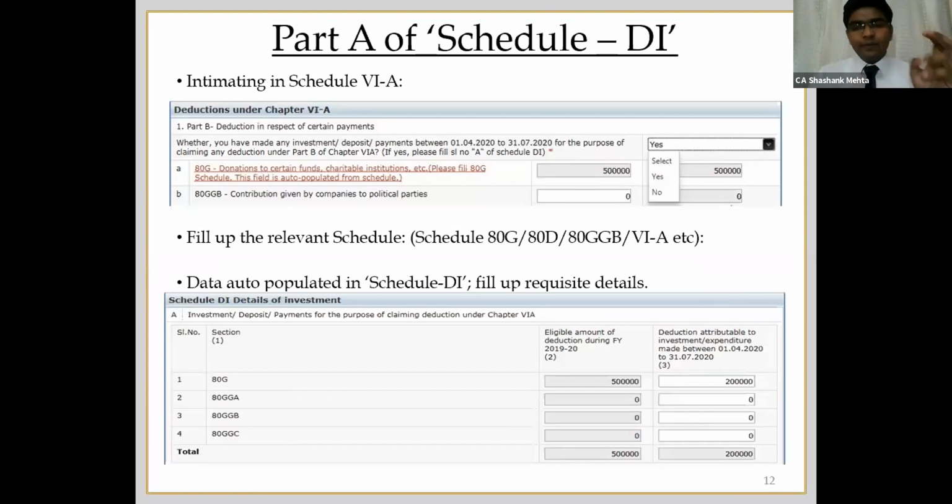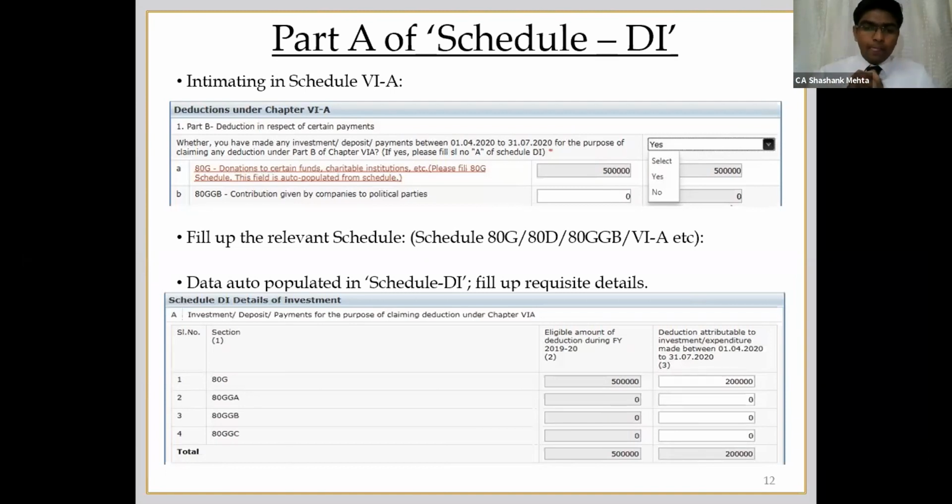Secondly, the second step would be to fill up the relevant schedule. Suppose 80G, then you have to fill up the schedule 80G, all the details of your donation. 80D, then all the Mediclaim etc. details you have to put in there. In the same way, if chapter 6A is there, then all the relevant details for the deduction you are claiming, you have to fill in those fields. And thirdly, once you fill up the relevant schedule, everything will be auto populated in schedule DI. But the first condition is you have to tick yes. You can see on the screen on schedule 6A.